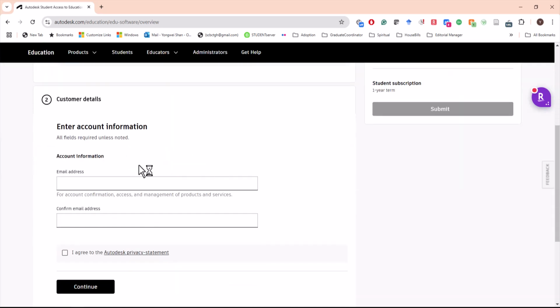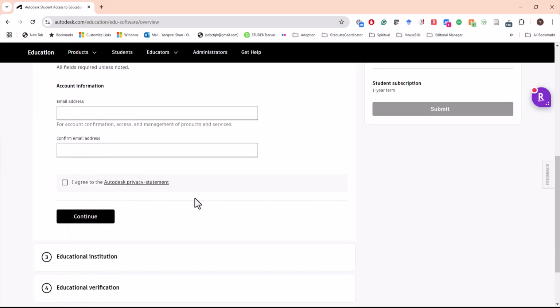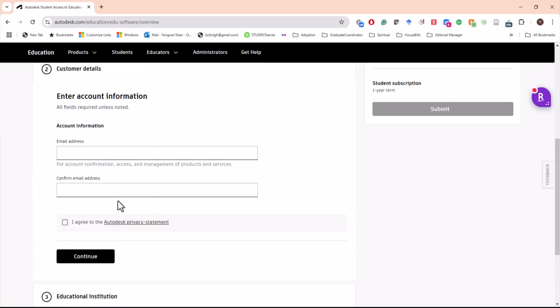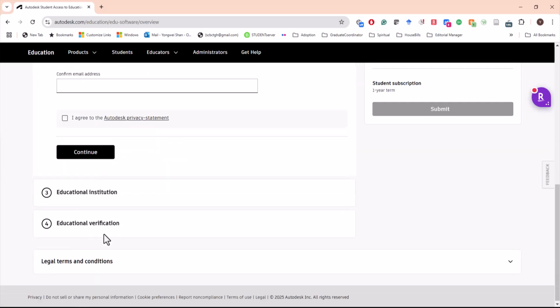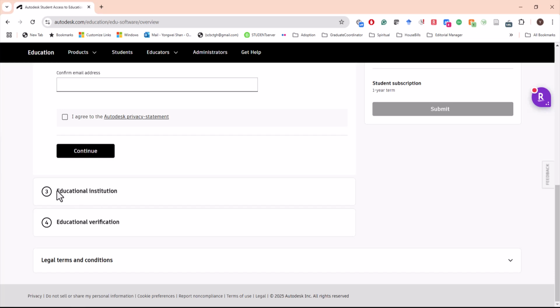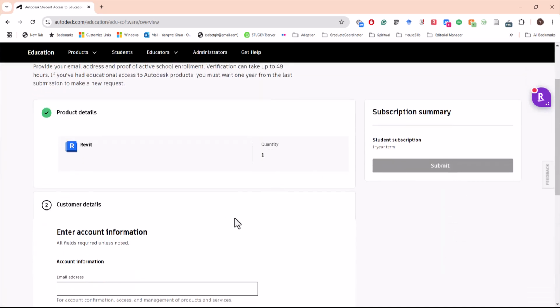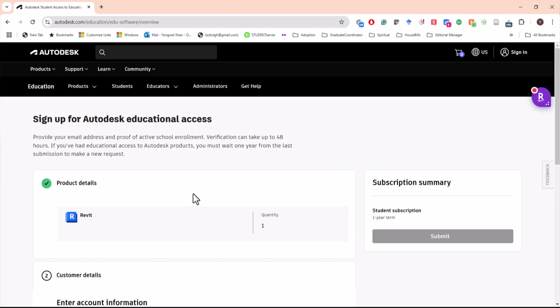So just follow the prompts, fill in your email address, and then click agree. Then after that, you need to fill out the remaining steps regarding your educational institution, educational verification. Once that is done, you just submit, and then you should be able to download this piece of software.